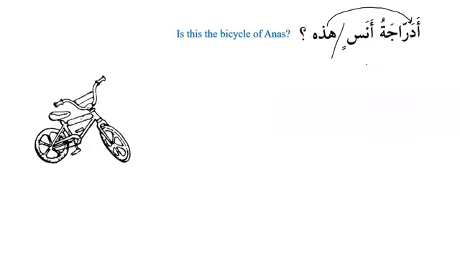This is a very important point. Please note it down carefully. Why do I have to say ad-darrajatu Anasin hadhihi, and why can I not say hadhihi darrajatu Anasin? Why can I not say that? Because when you say hada baytu Bilalin, what does it mean? Hada baytu Bilalin. Okay. So hada is mubtada and baytu Bilalin is khabar. Okay, and the translation will be this is Bilal's house, or this is the house of Bilal.